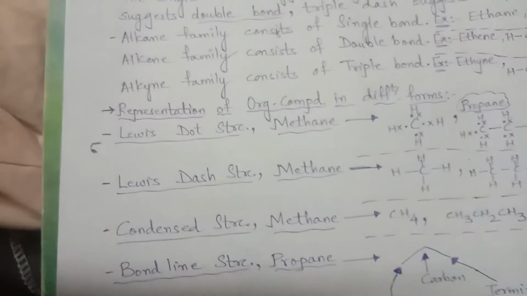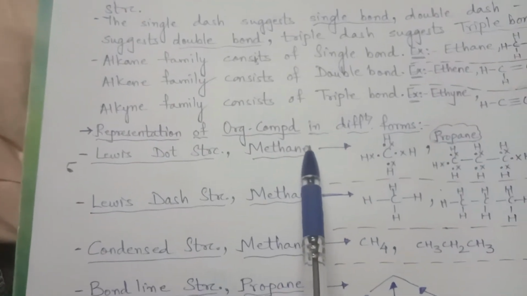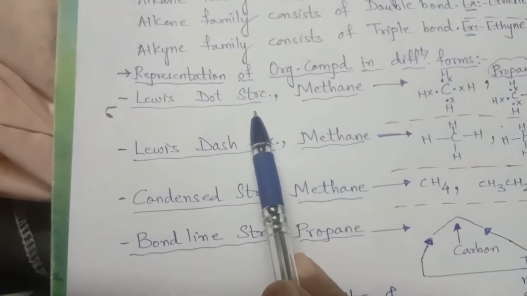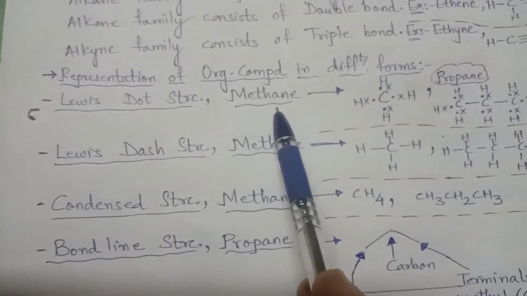Now let us see some representation of organic compounds in different forms. So first is the Lewis dot structure, that is methane.